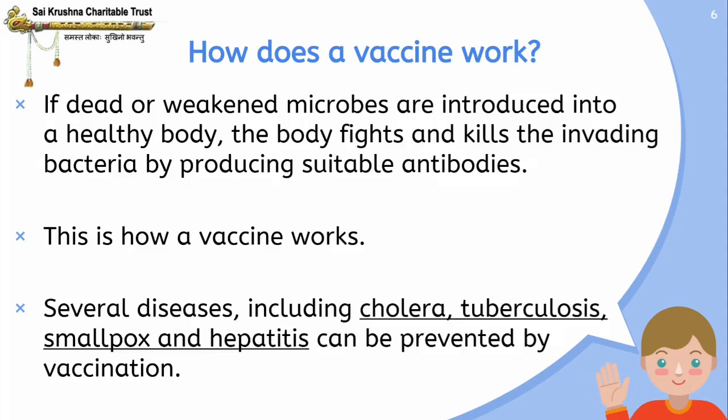Several diseases including cholera, tuberculosis, smallpox, and hepatitis can be prevented by vaccination. There are vaccinations for diseases like cholera, tuberculosis, smallpox, and hepatitis. If we take these vaccines, we are protected from these diseases forever.